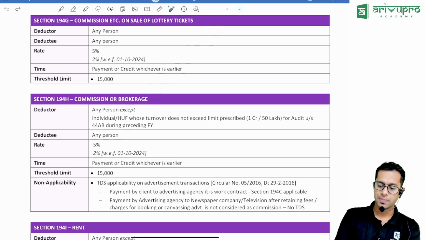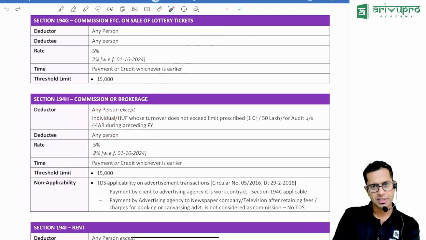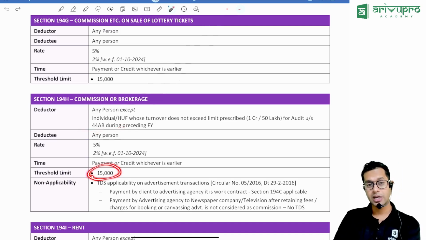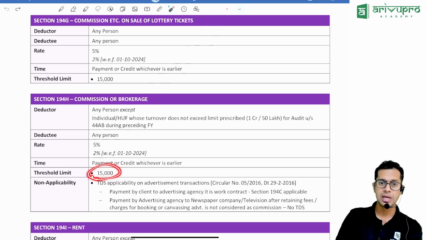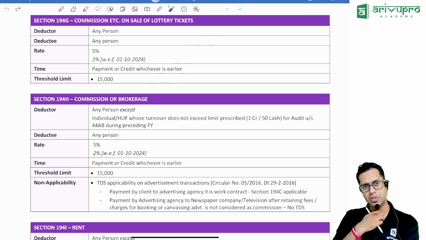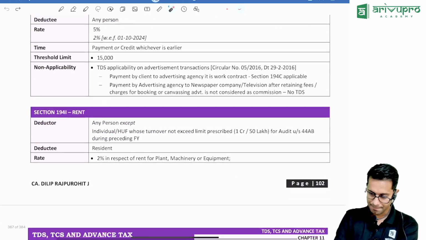194H, important section. Here there is a change. TDS is required to be deducted by any person other than individual and HUF, and by individual and HUF if books of accounts are subject to audit, if they are paying commission to any person of more than 15,000 rupees. TDS is deducted at the rate of 5%, and 2% with effect from 1st of October 2024.